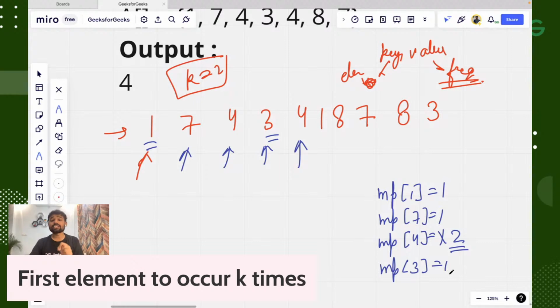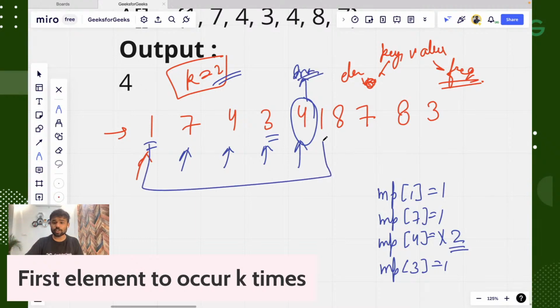And that is what we are searching for: a number with at least frequency 2. Because this is the first number which has got frequency 2, this will be our answer. Here you can see there are different numbers with frequency 2. 1 is also having 2 frequency, 7 is also having 2 frequency, 3 is also having 2 frequency, 8 is also having 2 frequency. But the number which is coming first is our answer.